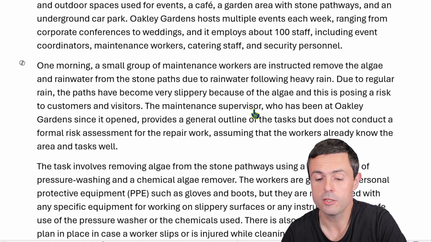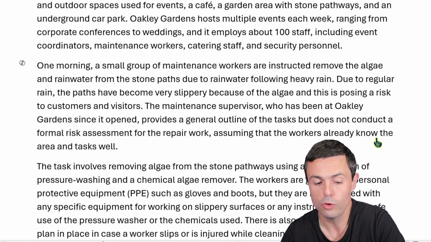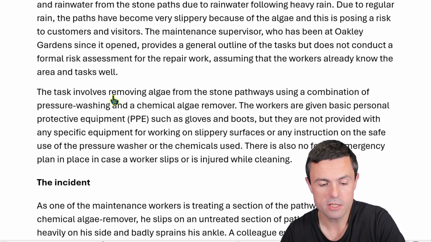The maintenance supervisor, who has been at Oakley Gardens since it opened, provides a general outline of the tasks, but does not conduct a formal risk assessment for the repair work, assuming that the workers already know the area and tasks well. The task involves removing algae from the stone pathways using a combination of pressure washing and chemical algae remover.